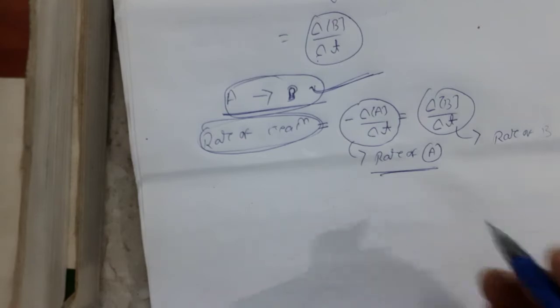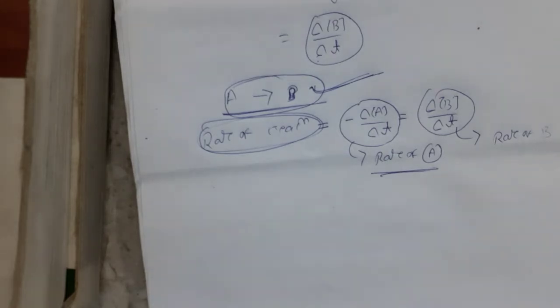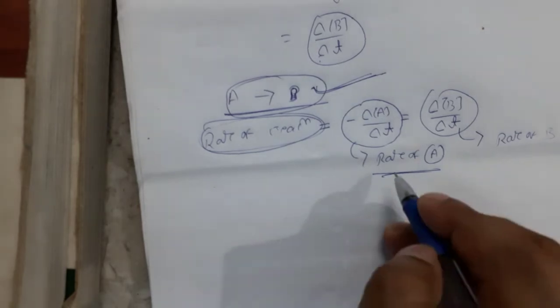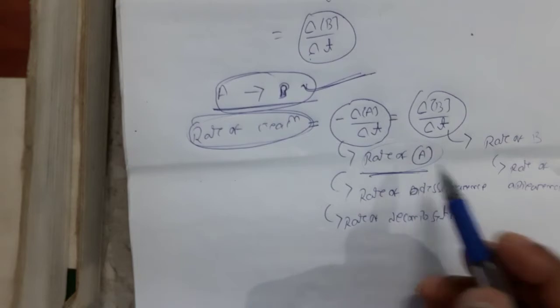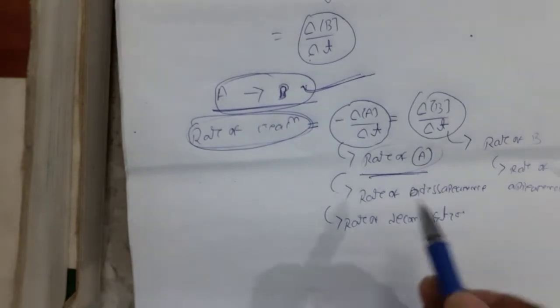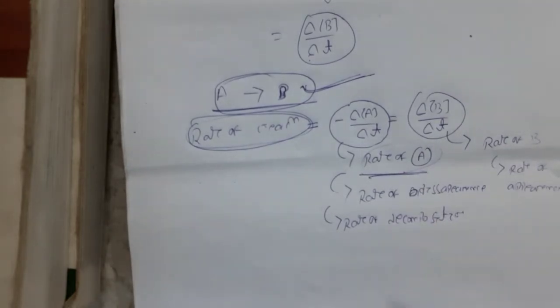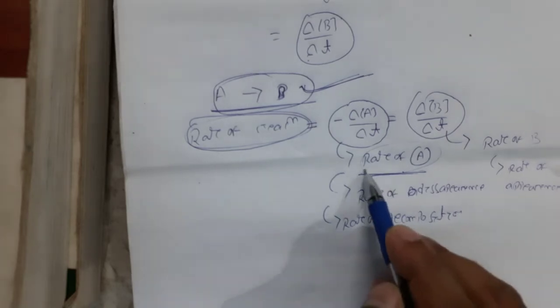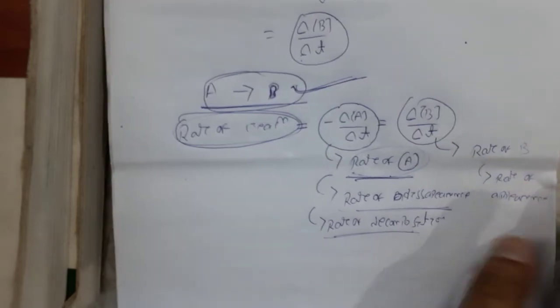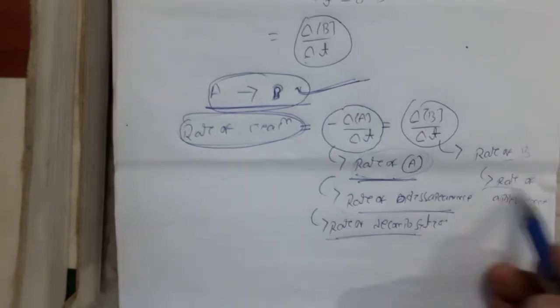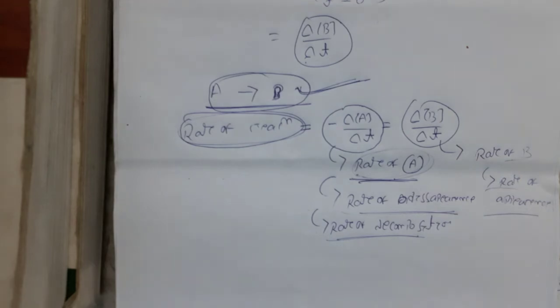Rate of A: since A is a reactant, the reactant decomposes or disappears. With the passage of time the concentration of A decreases, so I can say the rate of A is the rate of disappearance or rate of decomposition. Here the rate of B is called the rate of appearance, since a new amount of product is formed.